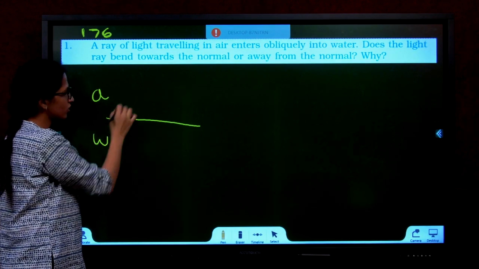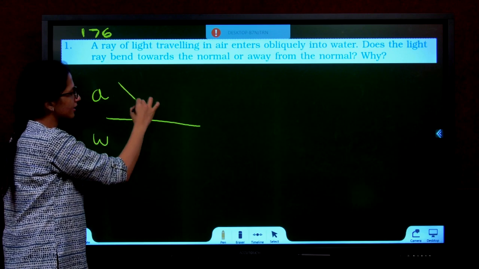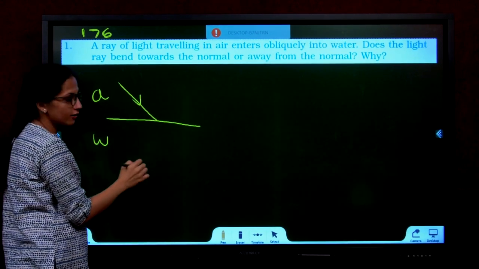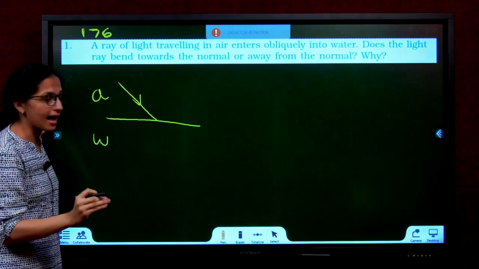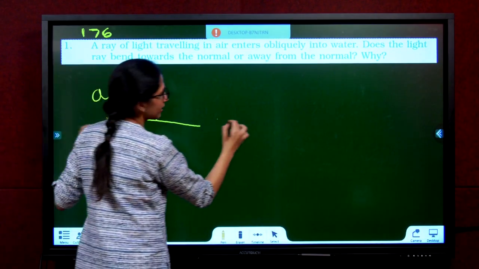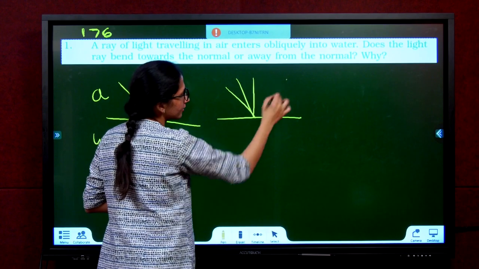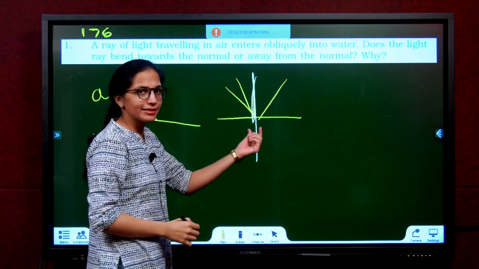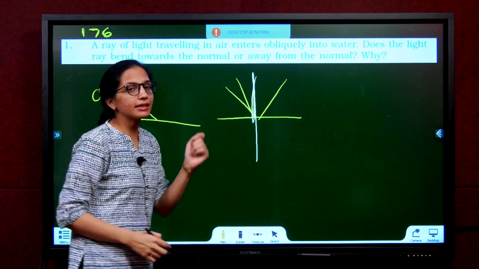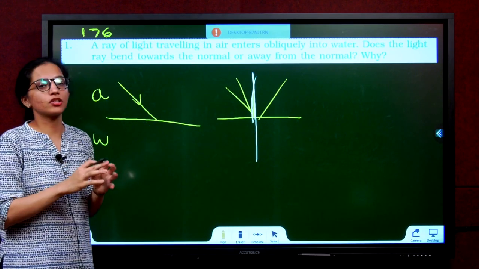Air, water, it's traveling in air, it enters obliquely in water. Obliquely means slanting, it has an angle. There are 2 types of rays, obliquely incident or normally incident. This is normally incident. Why are they saying obliquely?